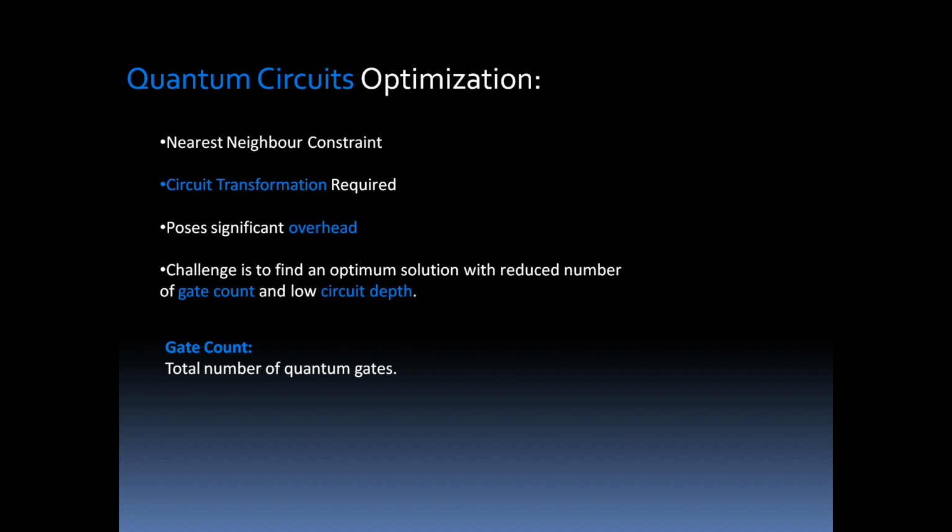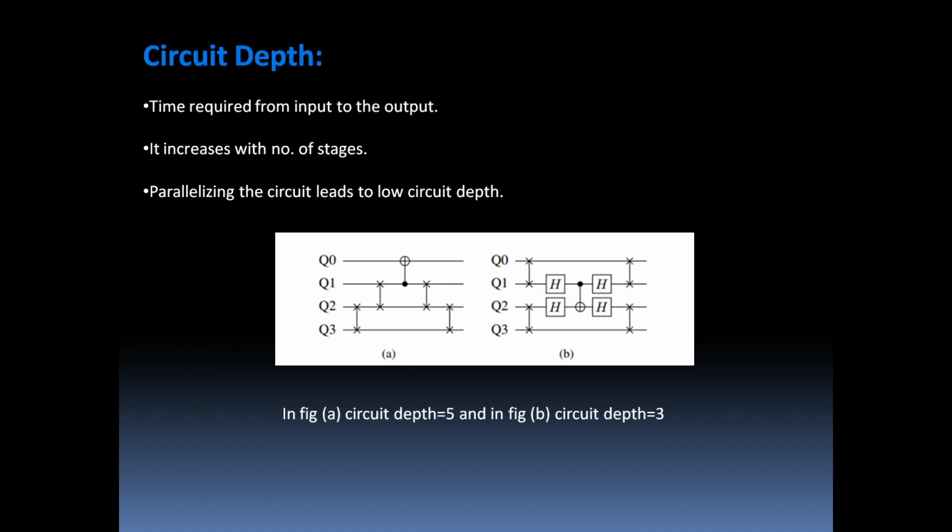Now what is circuit depth? We haven't come across the term circuit depth in our digital design, but we are well familiar with the term delay. So circuit depth is more like the delay concept. Circuit depth is the time required from input to output. As the number of stages increases, the circuit depth also increases, and by making the circuit parallel, we can reduce the circuit depth. It's just like parallelizing digital circuits. We can reduce the delay, right? The time taken from the input, the gate delay, the net delay, these concepts, right?